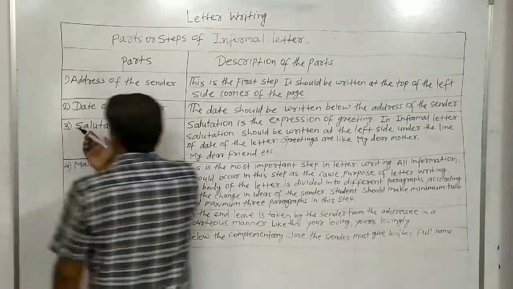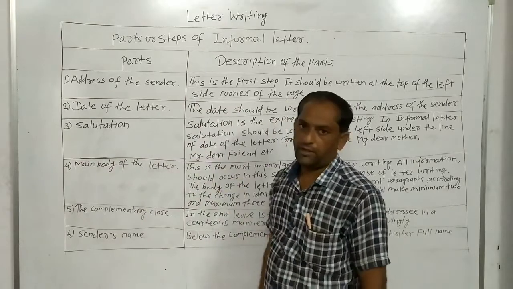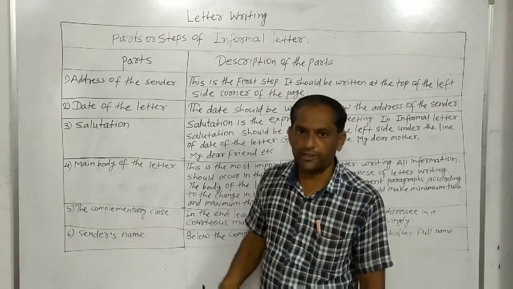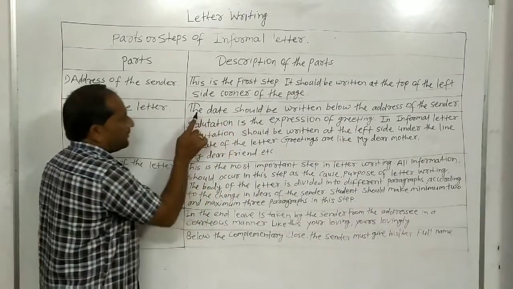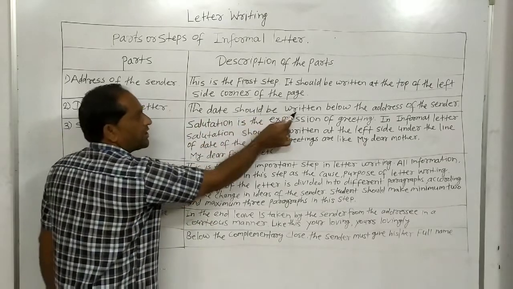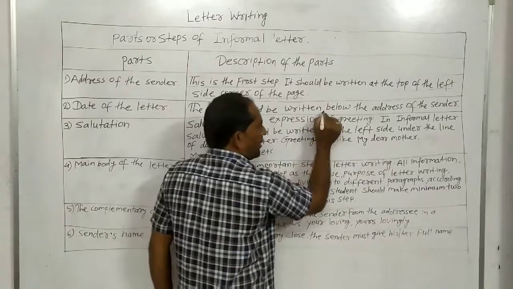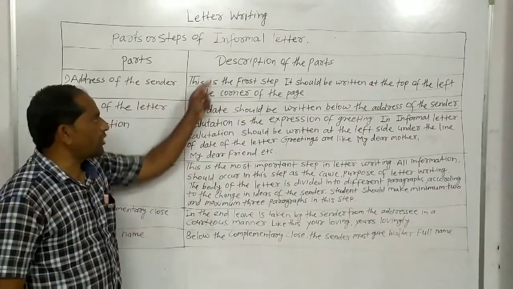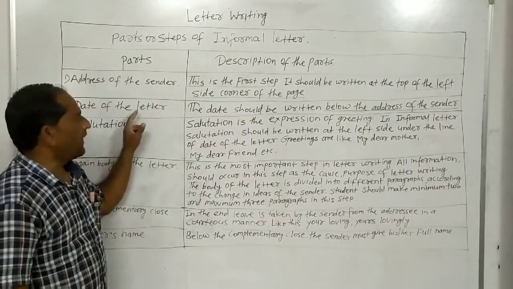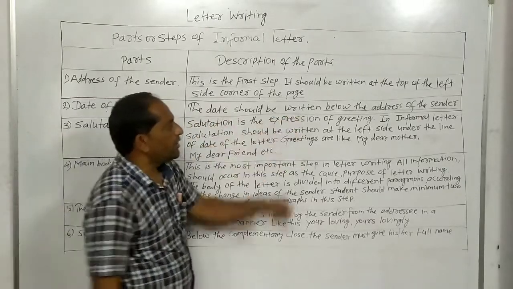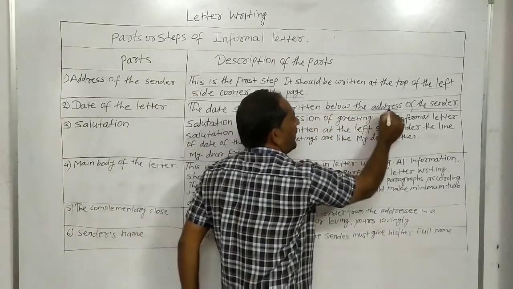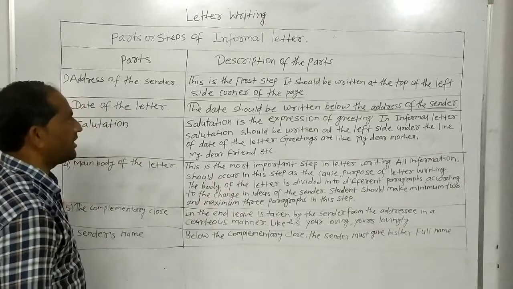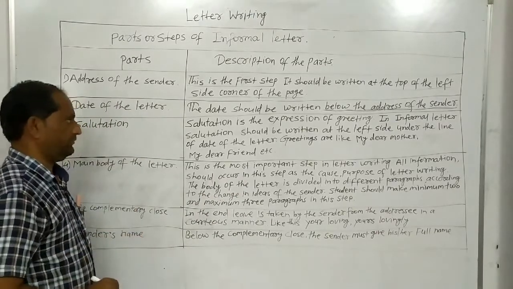Second, date of the letter. It is the second step, the second part of the informal letter. And what is the description of this step? The date should be written below the address of the sender. It means on the left side, under the address of the sender.